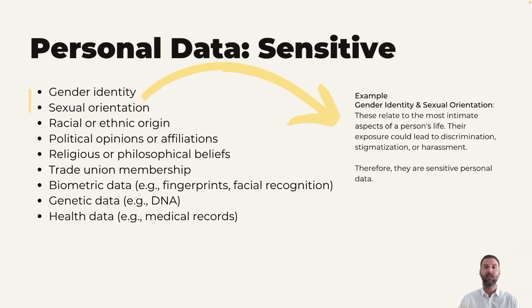Now let's have a look at the first two categories, gender identity and sexual orientation. These relate to the most intimate aspects of a person's life. Their exposure could lead to stigmatization, discrimination, or harassment. And this is something that is often displayed in media from all over the world.